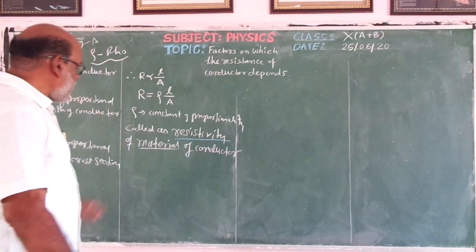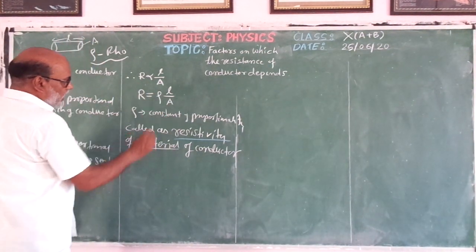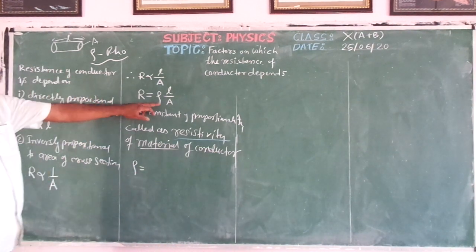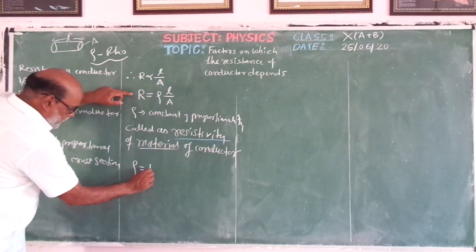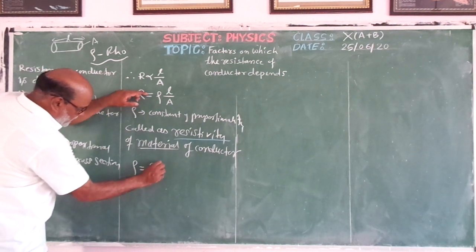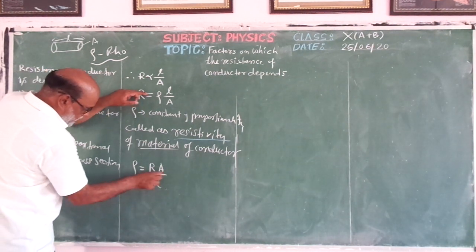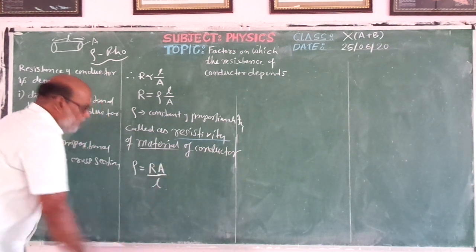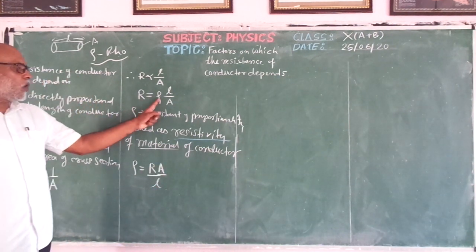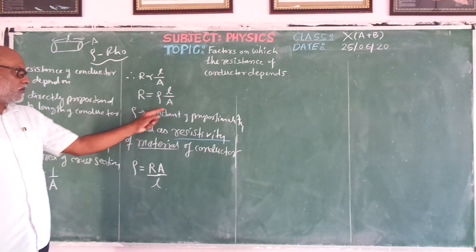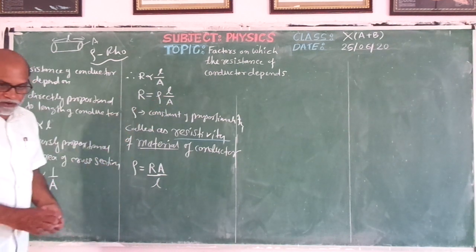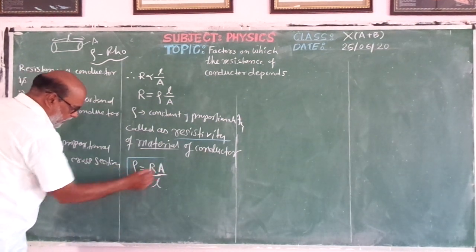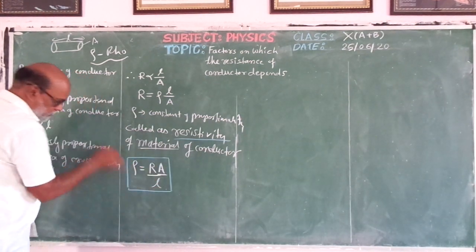Okay, and now from this we are in a position to write the value for resistivity also. We can write the value for rho. How? This A goes to the other side, so it becomes R into A, and L comes down. So here rho equals R into A upon L. Therefore R is equal to rho L upon A, therefore rho is equal to RA upon L. And therefore this is the formula for finding the resistivity or the specific resistance of the conductor.